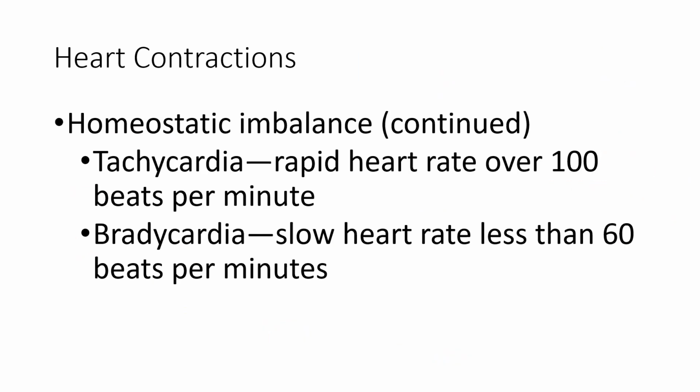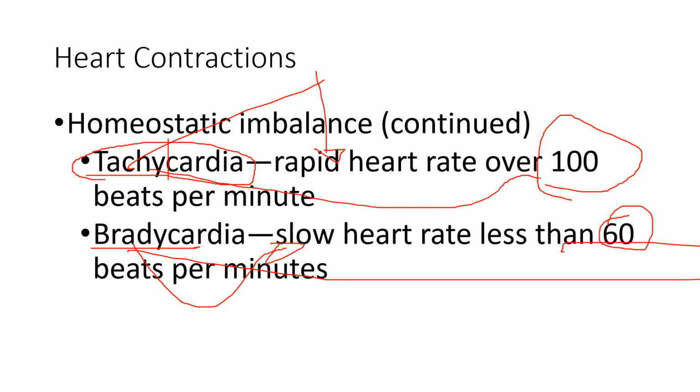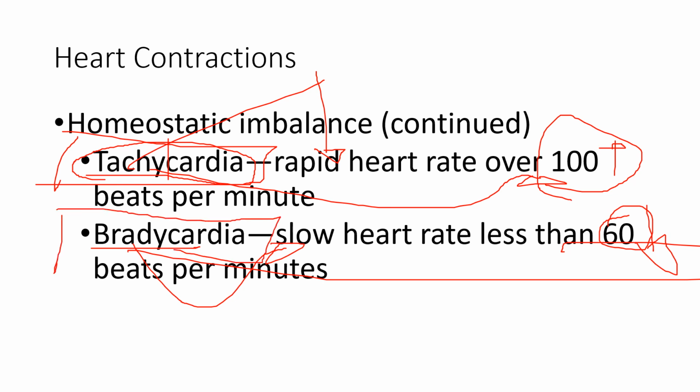So the words that are very important to us are these: tachycardia. Tachy means rapid or fast. Brady means slow. Our standard is 60 to 100. If it is below 60, it's called bradycardia. And if it is above 100, it's called tachycardia. Memorize this as a part of your ABC in nursing: tachycardia, bradycardia.